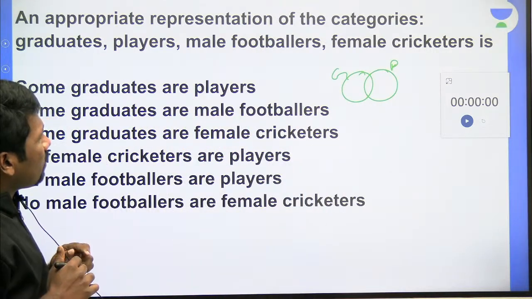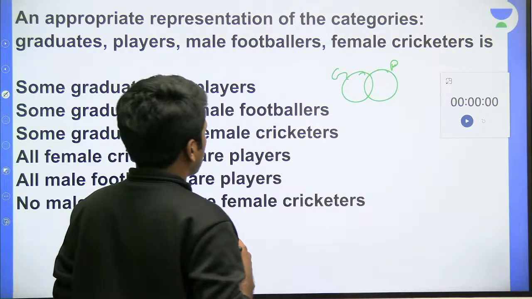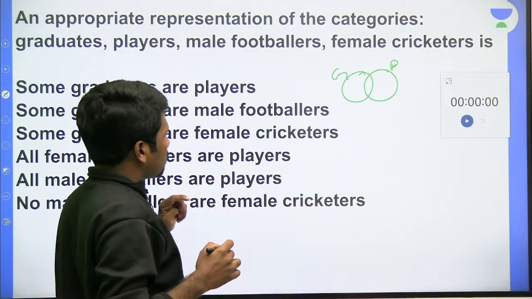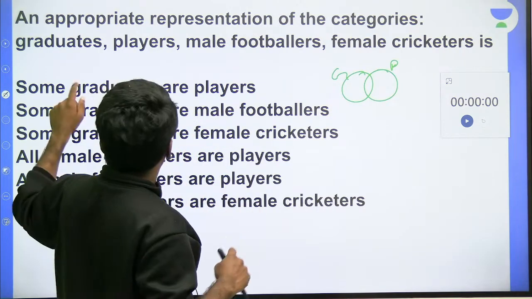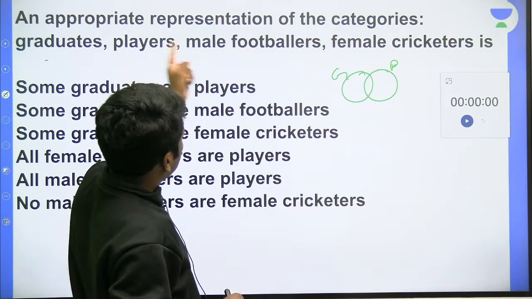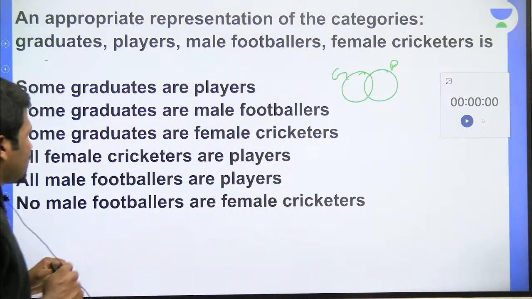Some graduates are male footballers also. Some graduates are male footballers. And some graduates are female cricketers also. We are connecting all the four objects with each other. Graduate players, graduate footballers, graduates cricketers, likewise players footballers, players cricketers, likewise footballers cricketers, all should be connected.